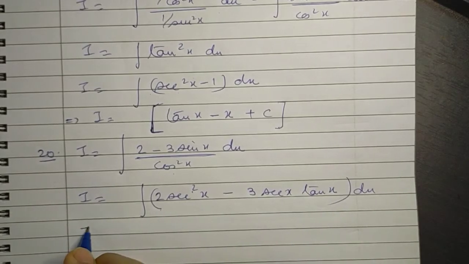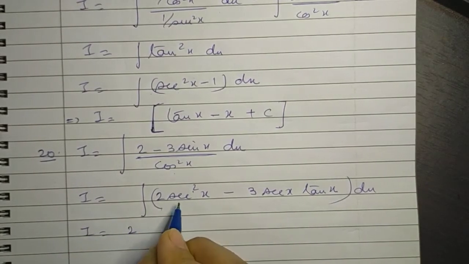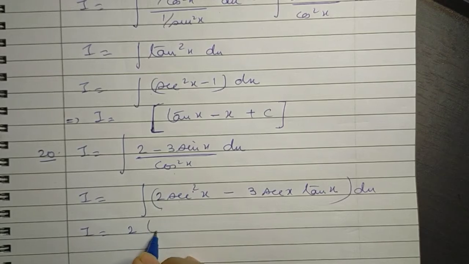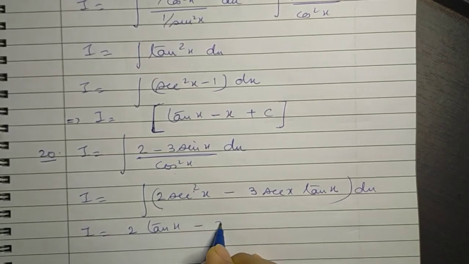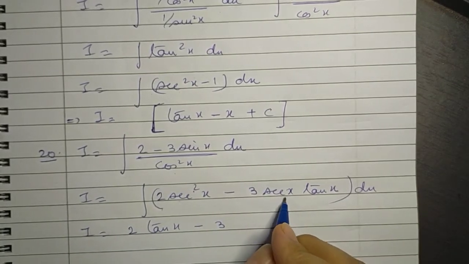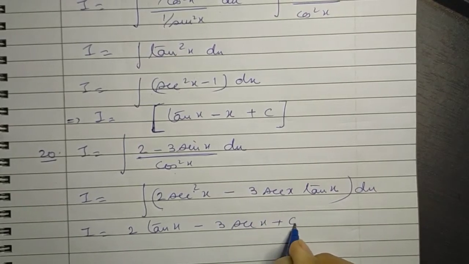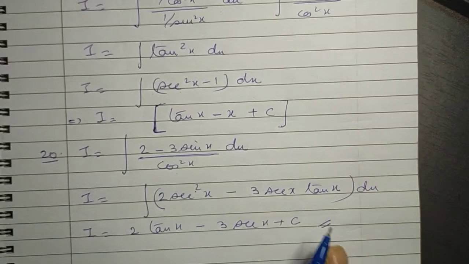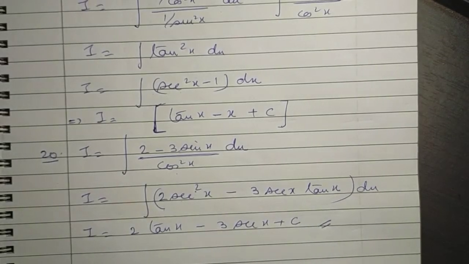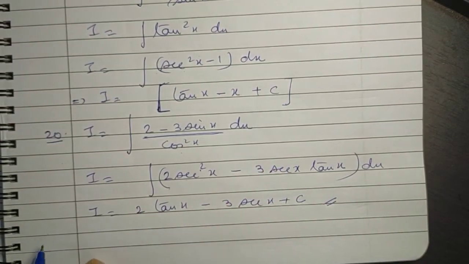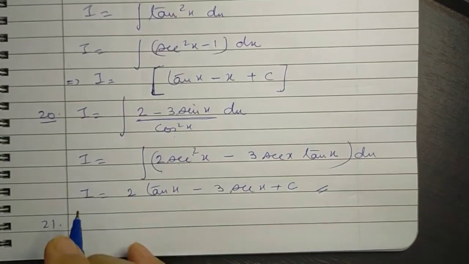So directly we write I is equal to 2 times the integral of sec squared x, which is tan x, minus 3 times the integral of sec x tan x, which is sec x, plus a constant, and so we are able to write the answer. Similarly, the other two questions also. So let's see question number 21.